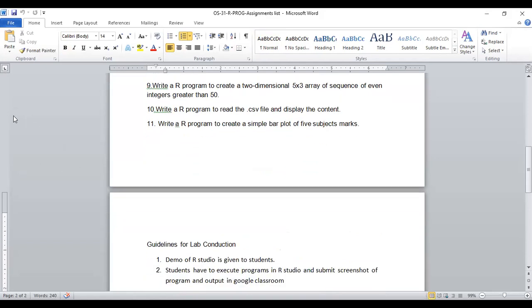As per the guideline for the lab conduction, the demo of RStudio is given to students, but we will arrange it again so that those who have missed that session can benefit. Secondly, the students have to execute programs in RStudio and submit the screenshot of the program and output in the Google Classroom. That's how we will proceed.